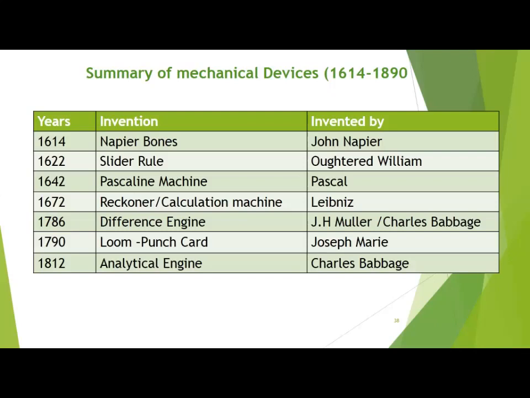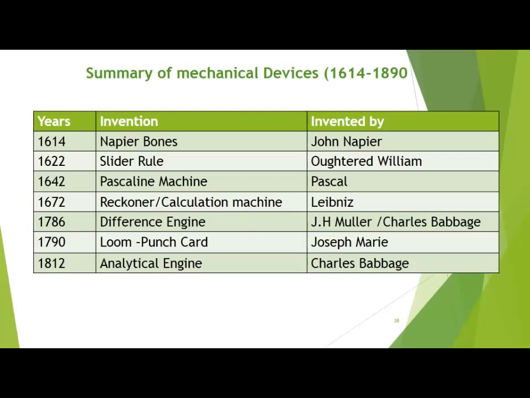These two devices were very simple machines to calculate or count numbers. But the first machine was invented by Pascal, which is called the Pascaline machine. You will see in the next few slides how it works.